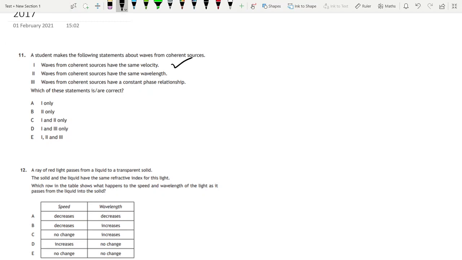Waves from coherent sources have the same wavelength. Yes, because when they overlap, they can cause constructive or destructive interference. So they have to have the same wavelength to be able to overlap. And waves from coherent sources have a constant phase relationship. That is the definition of coherent sources. So all three of those are correct. So E is the correct answer there.